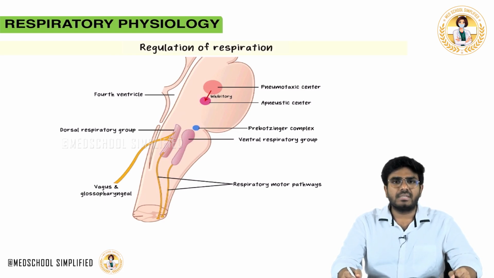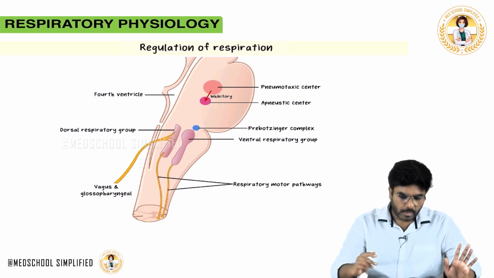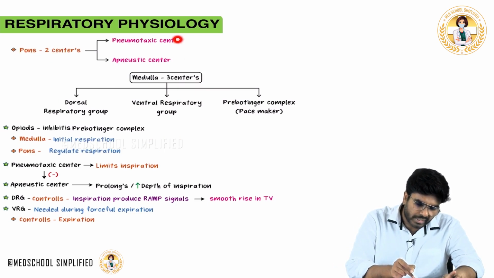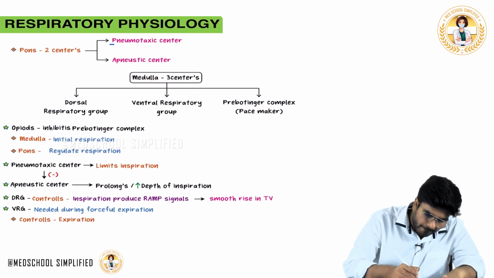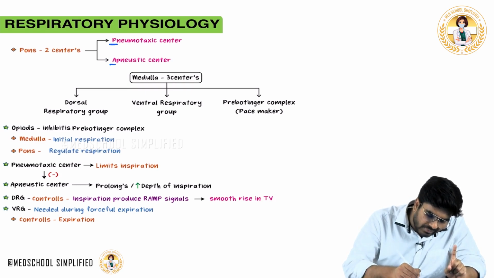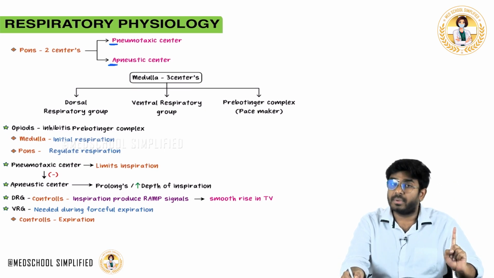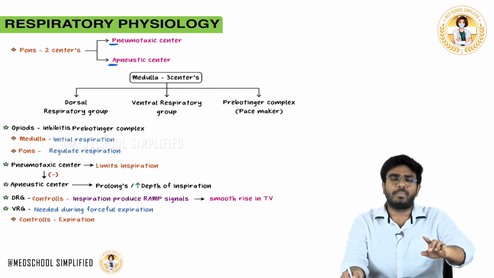What are the pontine centers? Pontine centers are the pneumotaxic center in the upper pons and the apneustic center in the lower pons. Remember it like PA, like a personal assistant. So remember all the time, pneumotaxic center P will inhibit the A. Pneumotaxic center inhibits the apneustic center. Remember that point, it will keep coming.